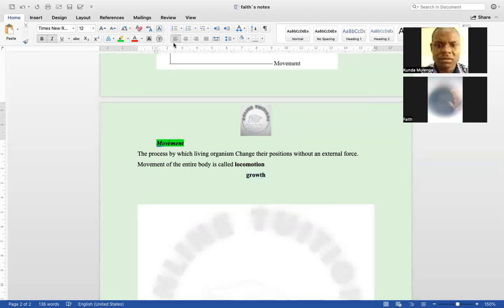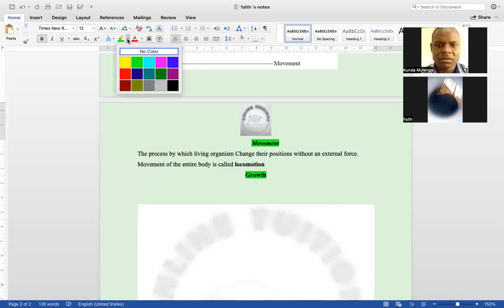When you say this person has grown, what do we really mean? The growth that we're talking about, there is no growth where a human being or a living organism today grows, tomorrow it reduces. What we are saying as growth is the permanent.